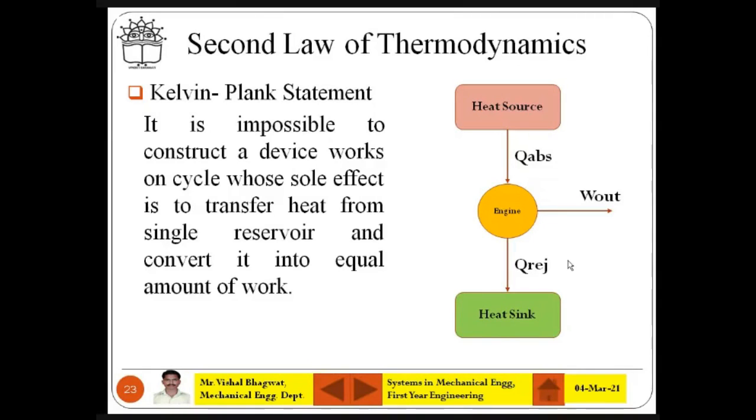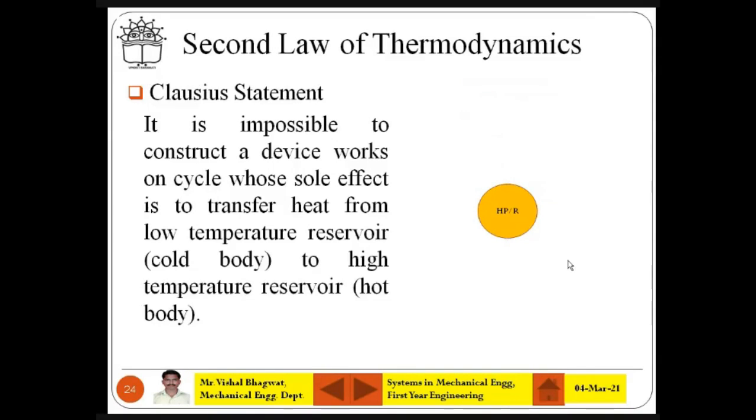Okay, so because of this, then the Clausius statement, the second statement of the second law of thermodynamics. Like you remember, there is no proper explanation of how one can extract heat from a low temperature body to a high temperature body, right? The first law says that heat transfer happens from hot body to cold body only. That is true.